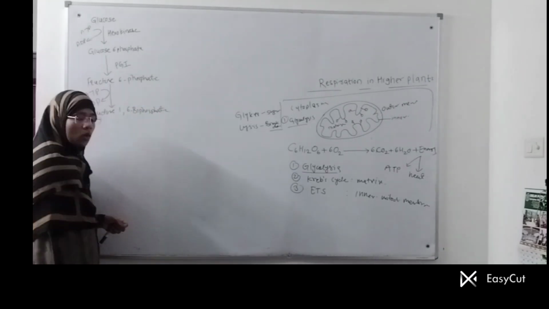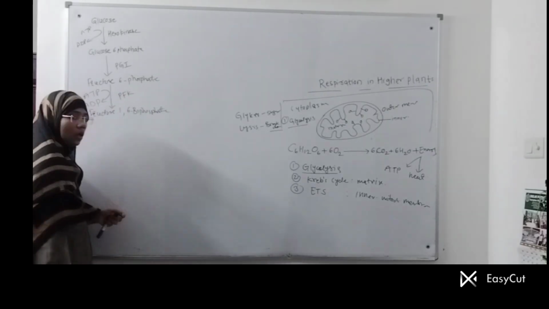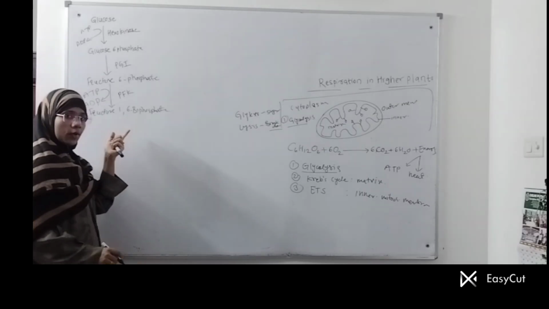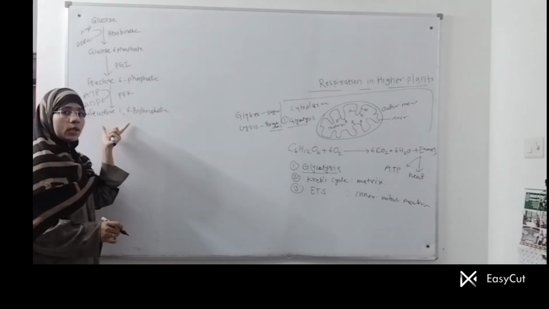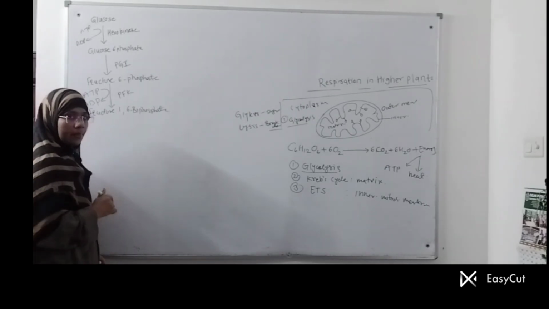Here the enzyme involved is phosphofructokinase. So you have here fructose 1,6 bisphosphate, where 2 phosphates are added. Now this molecule is highly unstable. It breaks down into 2 molecules of 3 carbon each.